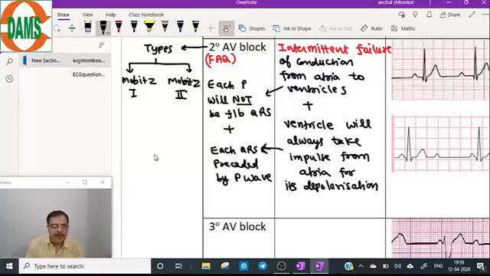So now coming to Mobitz 1. There are two types of second degree AV block, Mobitz 1 and Mobitz 2. Yes, there will be chances of absent QRS in between.